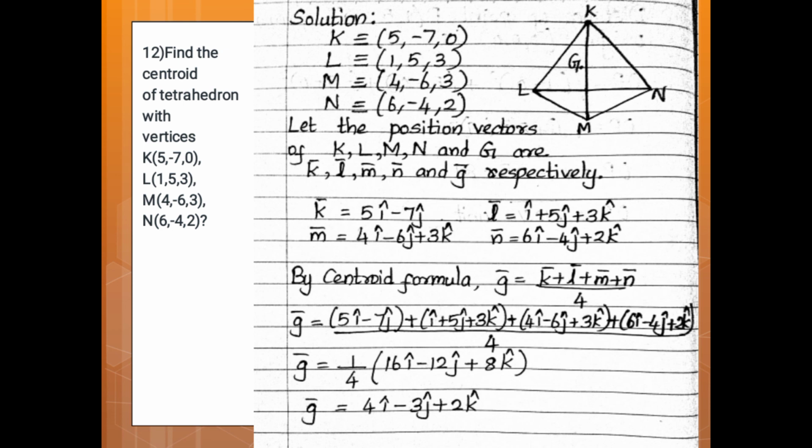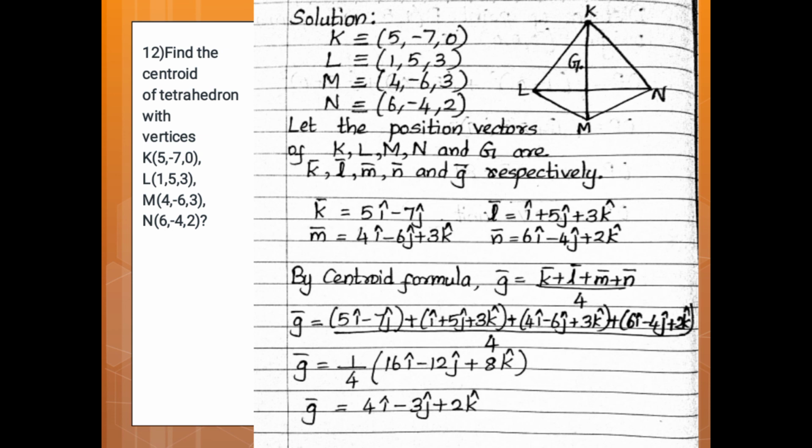Now see the last question, that is the 12th question. Find the centroid of a tetrahedron with the vertices K (5, -7, 0), L (1, 5, 3), M (4, -6, 3), and N (6, -4, 2). So here we have to find G of the tetrahedron.